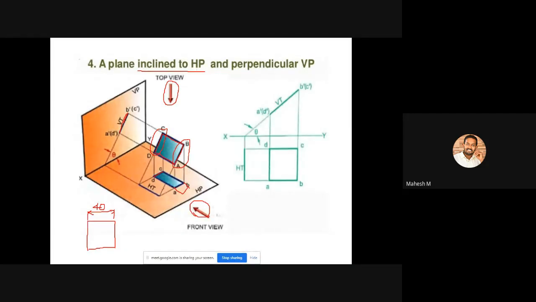So while creating this diagram, initially you have to create this inclined line. Because it is our front view, you can create this line as the first diagram. Next you can project these two lines towards the top view place. So now you can create a diagram like this.